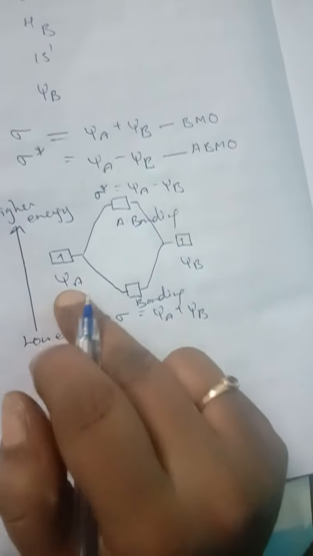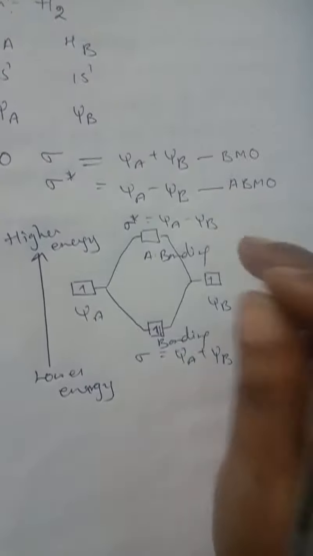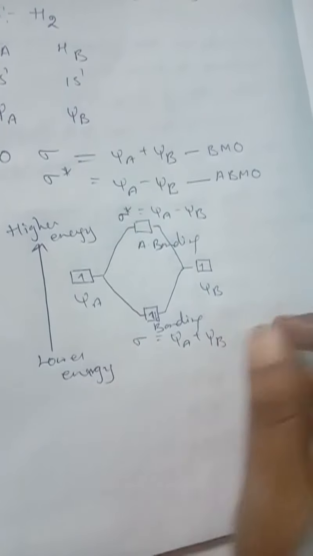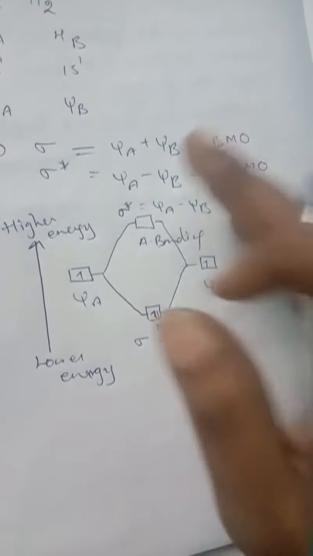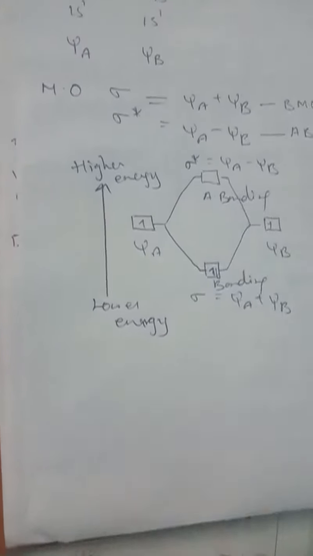Here one electron, here one electron. This is for hydrogen 1, this is for hydrogen 2, and one electron will be here and one electron will be present. So two atomic orbitals combine and two molecular orbitals are formed. Two electrons will be present here, for example. The energy of the anti-bonding orbital will be higher than the energy of the bonding orbital, so one is high and one is low. The total energy of the two molecular orbitals, however, remains the same as that of the two original atomic orbitals. So this is about the energy diagram.